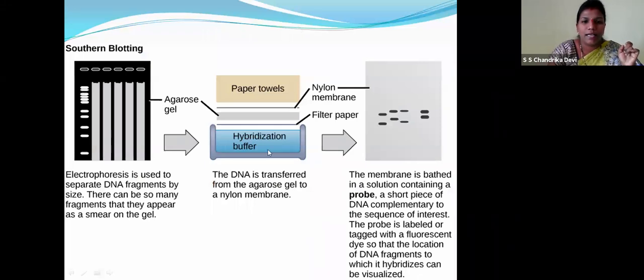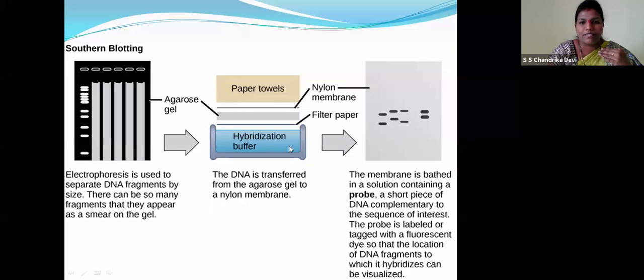This is the agarose gel and hybridization buffer. Electrophoresis is used to separate DNA fragments by size. We have seen this, children, in the third step, right? Gel electrophoresis is used to separate DNA fragments by size. When they are separated, there can be so many fragments that they appear as a smear on the gel. So to blot, the DNA is transferred from the agarose gel to the nylon membrane.